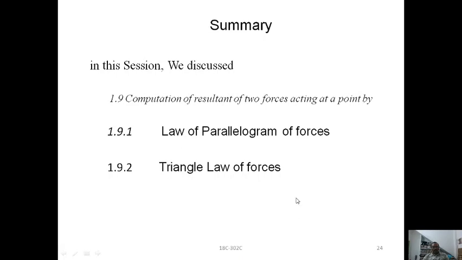Like in the x-axis and y-axis, how the forces will be resolved, according to sine theta and cos theta, right? So we are now at a stage to go to the next sessions, which involve more concepts using these basics.